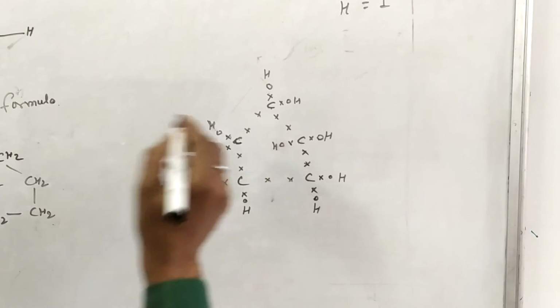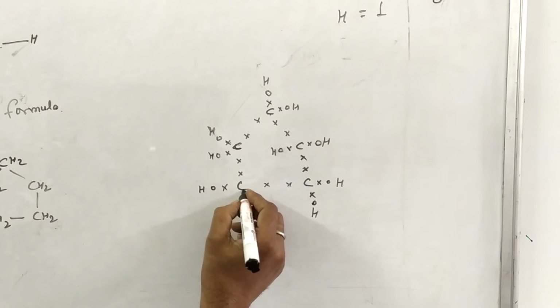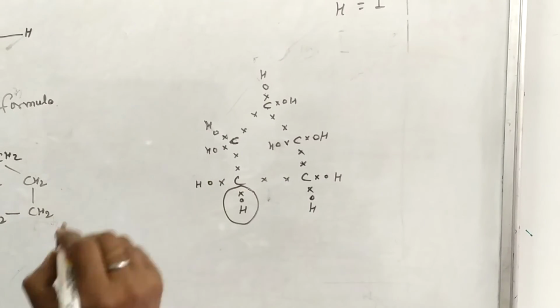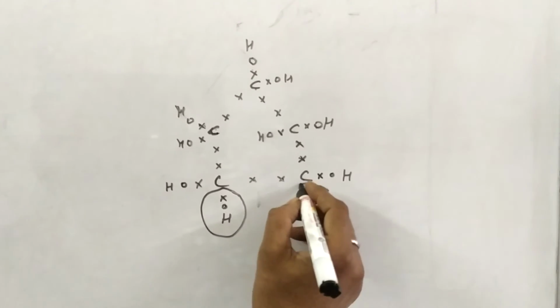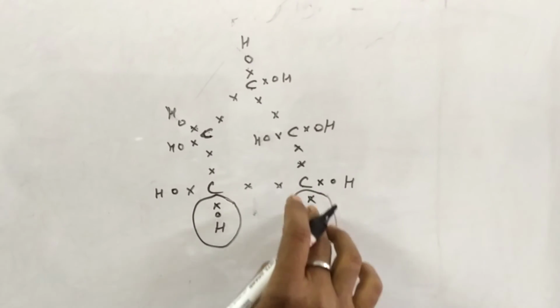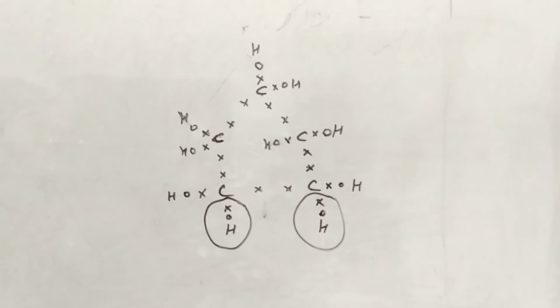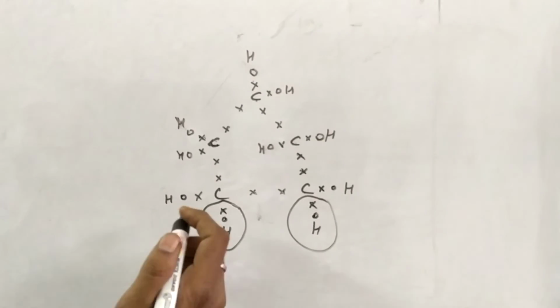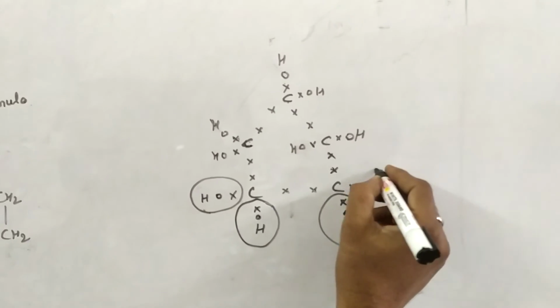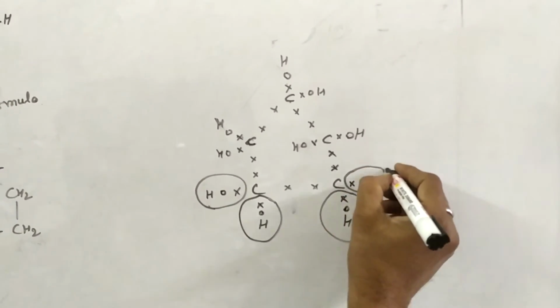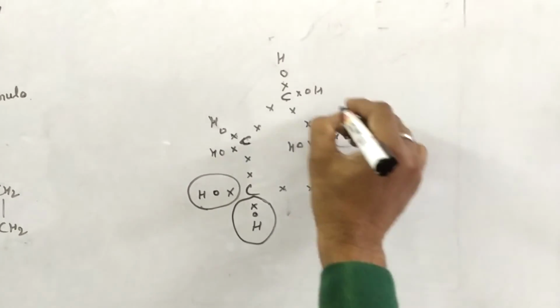This is given in sharing. Hydrogen attains duplet helium structure by sharing 1 electron because it has 2 electrons in its valence shell after sharing. Therefore, it attains helium structure. So hydrogen has 2 electrons in its valence shell.